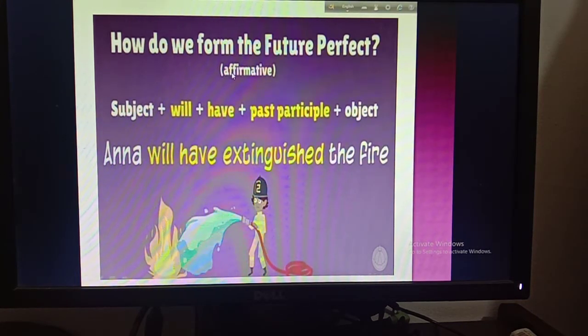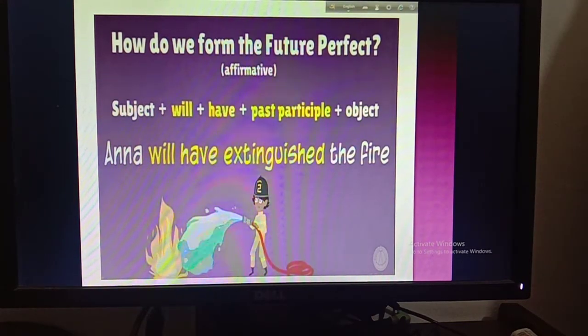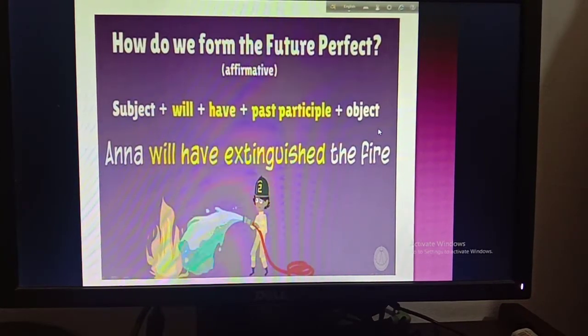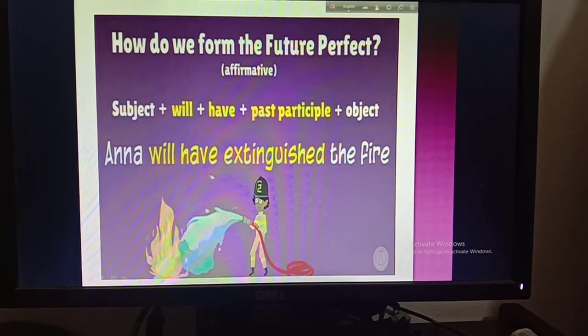In affirmative sentence, we form like subject plus will plus have plus past participle plus object. So this is the structure. You have to learn this structure. Example is Anna will have extinguished the fire. So you can see Anna is the subject. Then this is will according to the structure. Then have. Then extinguished. So the past participle form of extinguish is extinguished. Then the fire is the object here. Okay. So you have to learn this structure, and also you have to learn how to apply this in a sentence.